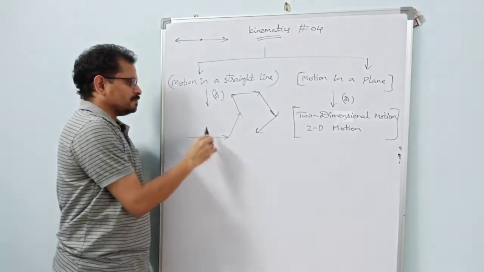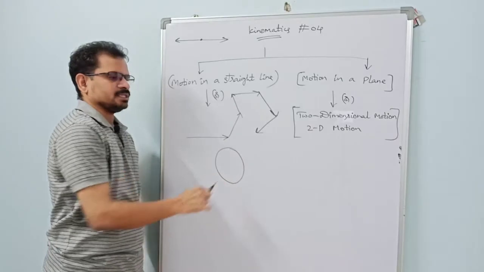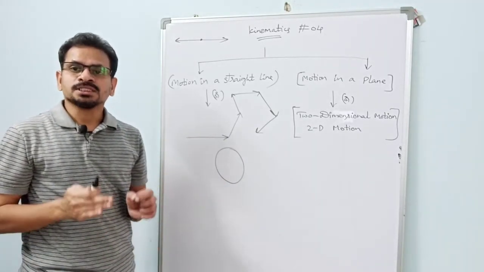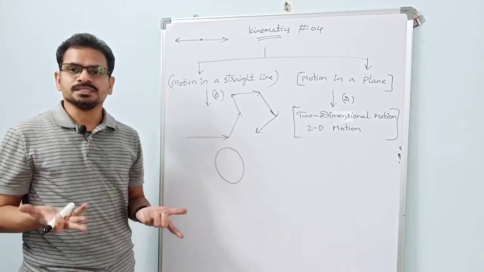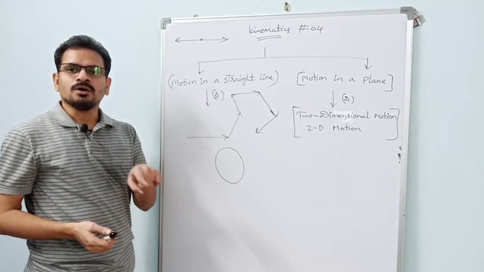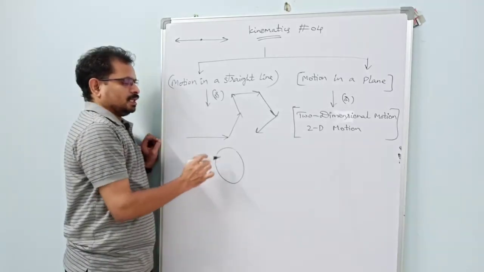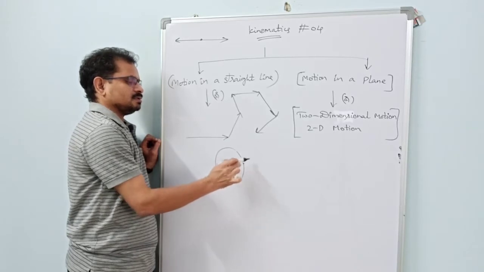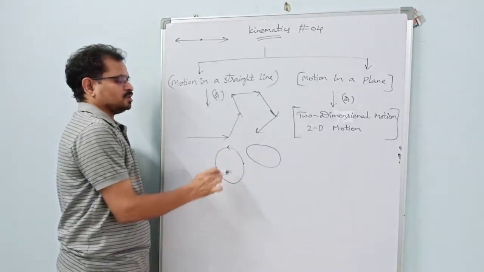Suppose a particle is moving on the circumference of a circle, like the motion of an electron around the nucleus, or the motion of earth around the sun, or the motion of planets around the sun. Of course, some paths are not perfectly circular, they can be elliptical paths. So a particle moving on a circular path or an elliptical path, what type of motion is this?